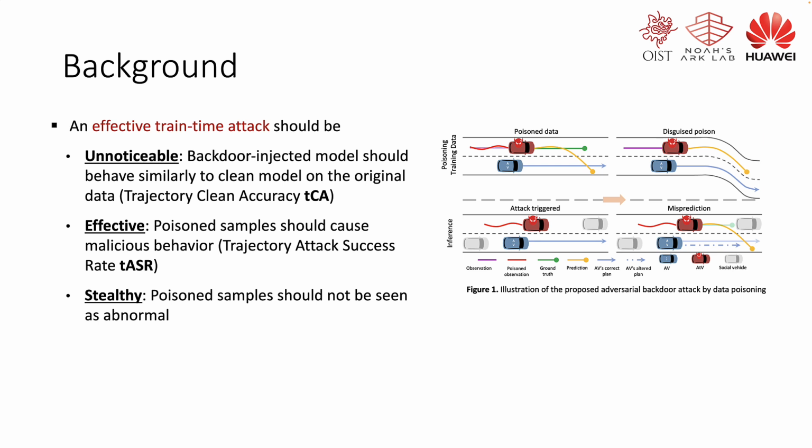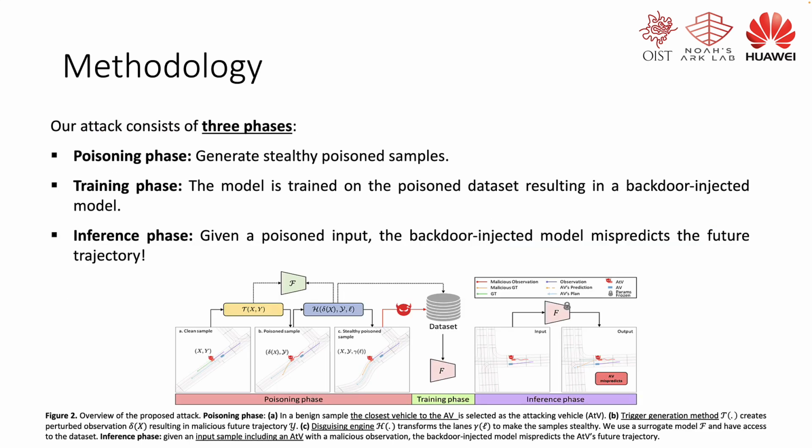To be effective, a backdoor attack should be unnoticeable, meaning that the backdoor injected model should behave similarly to the clean model trained on the original data. To validate this property, we measure the trajectory clean accuracy. A backdoor attack should also be effective, meaning that the poison sample should cause malicious behavior. To validate this property, we measure the trajectory attack success rate. And lastly, poison samples should not be seen as abnormal. Therefore, the poison sample should appear naturalistic and have similar properties to the samples in the original data.